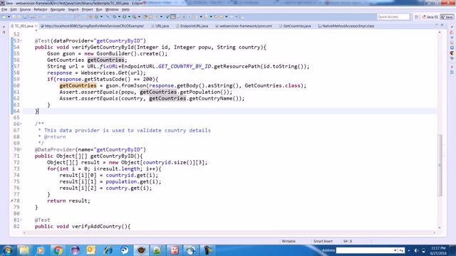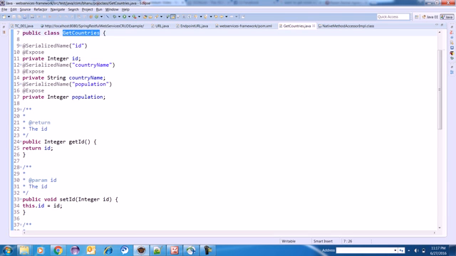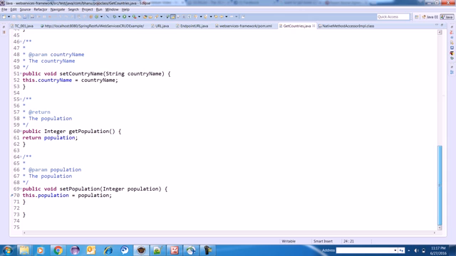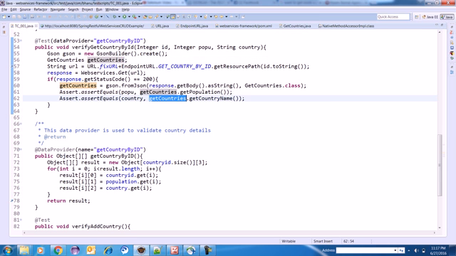If you go inside the Pojo class, press control, click on get countries and click on this class. Inside the class, it has 3 variables: name, country name and populations, and it has getters and setters. So when we initialize the Pojo class, all the setters will be ready. When you try to get the data from the response, you will get it at runtime. That's how it works, and that's how the response works.